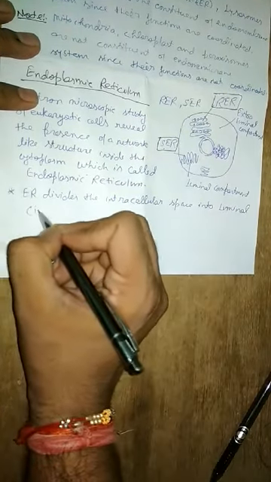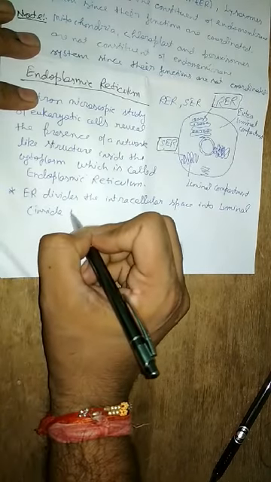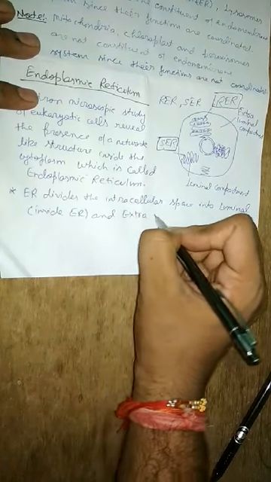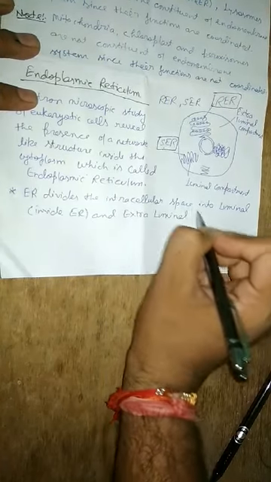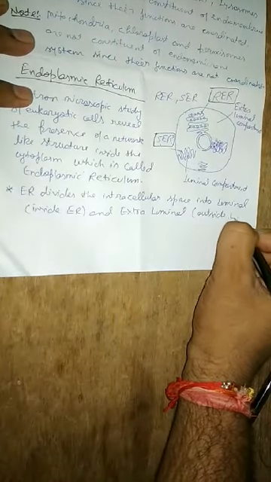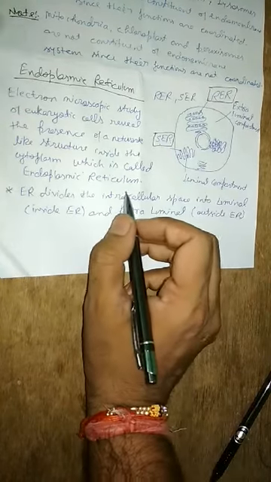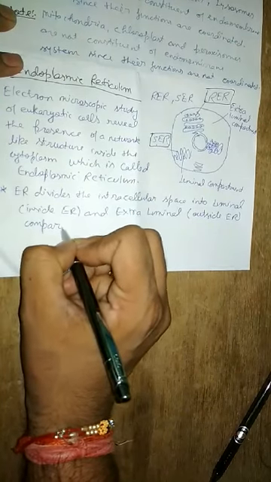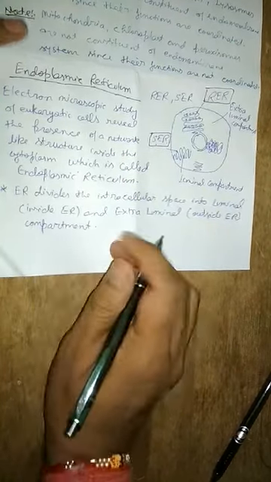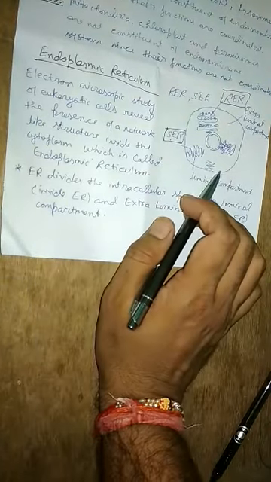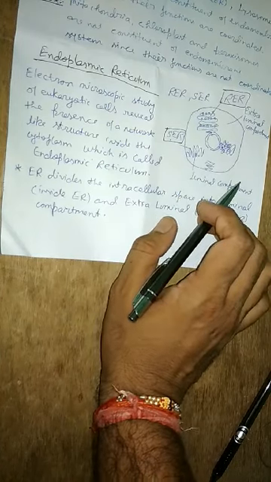Luminal means inside ER, and extraluminal means outside ER. So these two compartments are present, luminal and extraluminal. Clear?